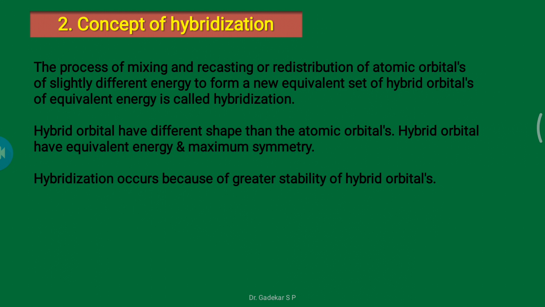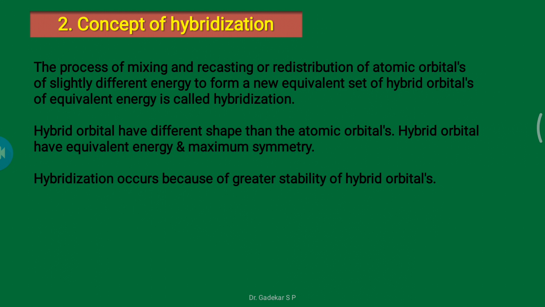Suppose a molecule contains s and p orbitals. These s orbitals have different energy and p orbitals have different energy, so these different energy orbitals form a new set of hybrid orbitals of equivalent energy, which is called hybridization. So this process is a mixing and recasting of orbitals.